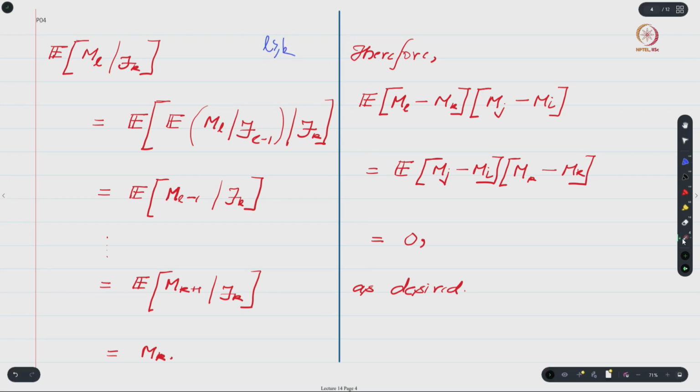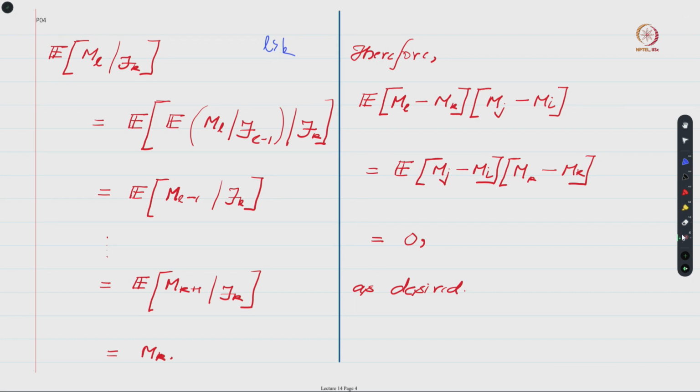So if I look at this expression for L bigger than or equal to k, so if L is equal to k, then your ml itself will become measurable with respect to fk, and this conditional expectation will equal mk, right. On the other hand, suppose L is strictly bigger than k, okay. So let us suppose that L is strictly bigger than k.